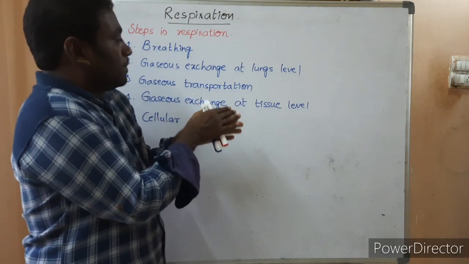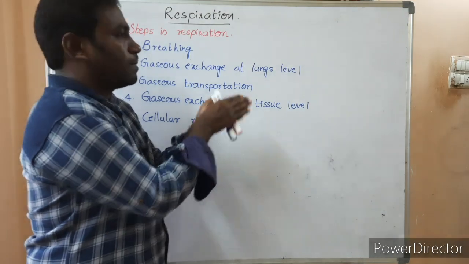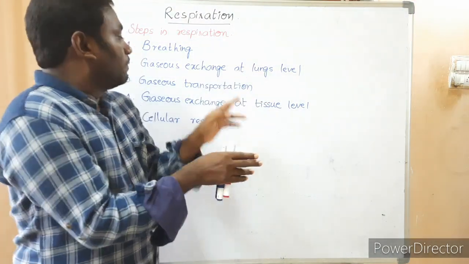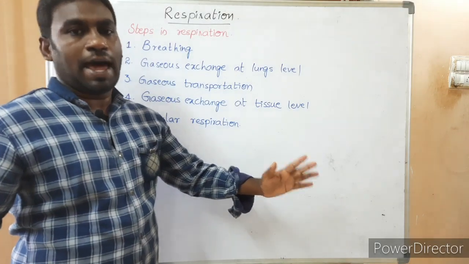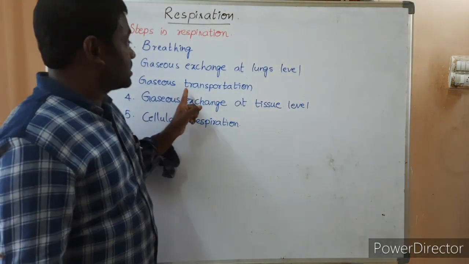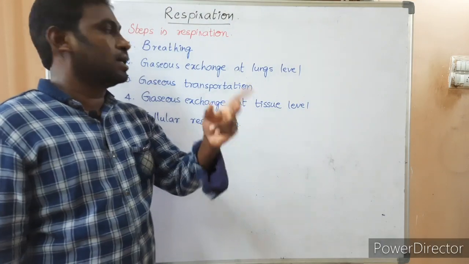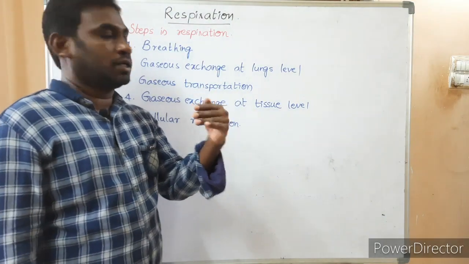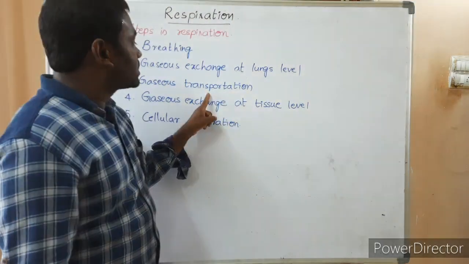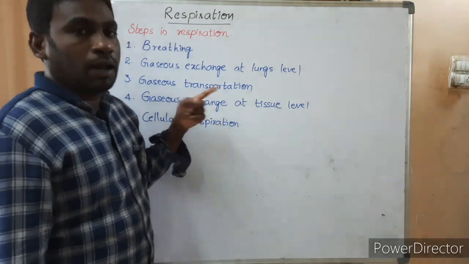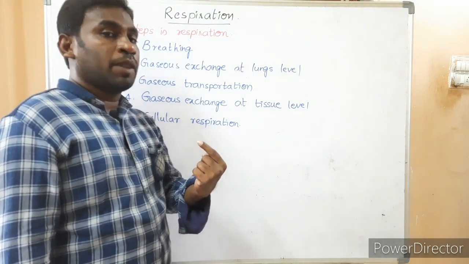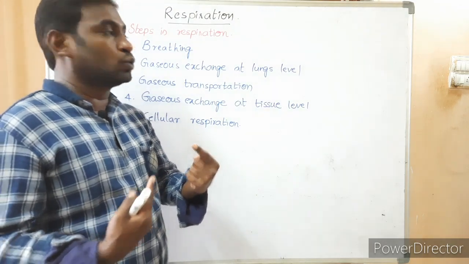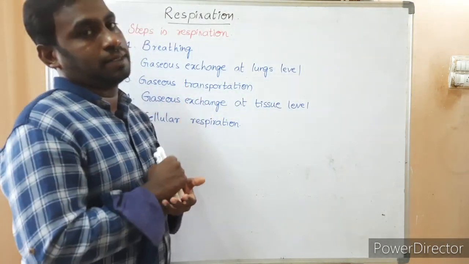And the third one is gases transportation. After receiving the oxygen from the lungs, the blood transports this oxygen to all body parts. And here, in gases transportation, one more gas is also transported. Is it clear? Oxygen is transported from lungs to all body parts, and carbon dioxide is returned from all body parts to the lungs by the same blood.